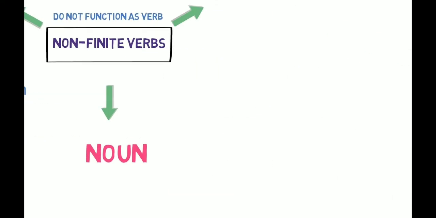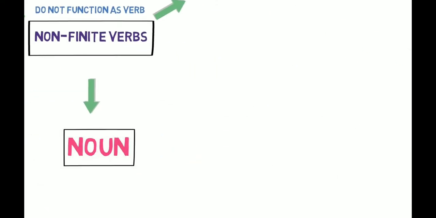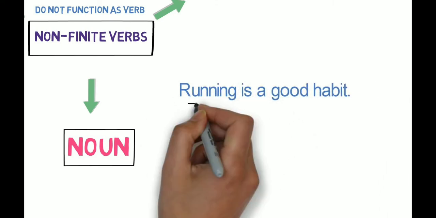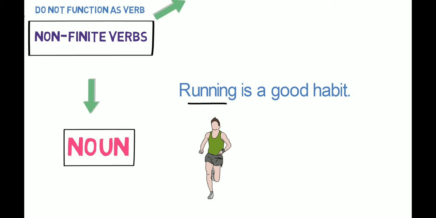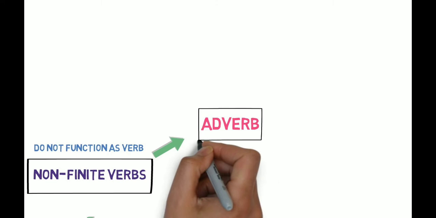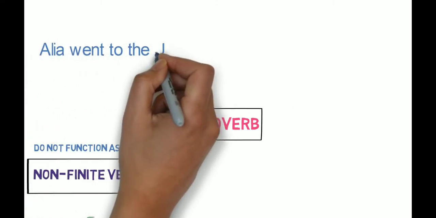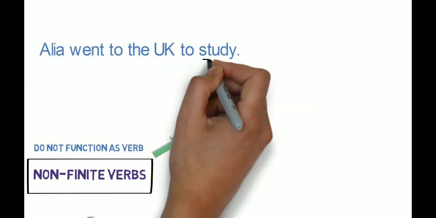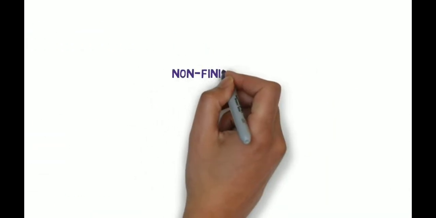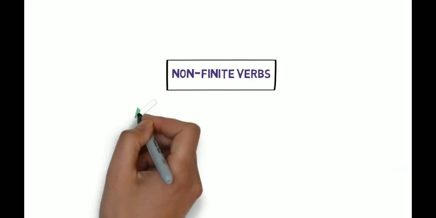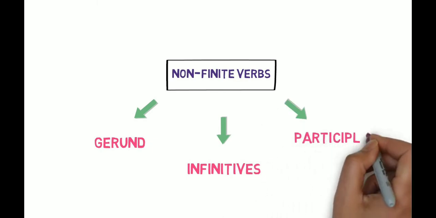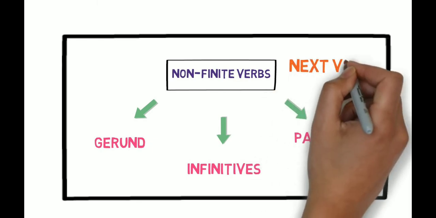Now let's understand how they function as a noun with an example. Running is a good habit. Here, running functions as a noun in the sentence. Now let's understand how they function as an adverb with an example. Alia went to UK to study. Here, study functions as an adverb in the sentence. Non-finite verbs are further divided into three types: gerunds, infinitives and participles. We will discuss them in our next video.